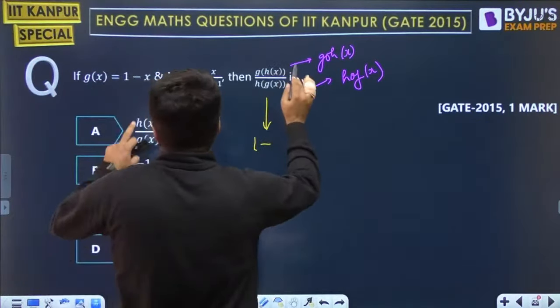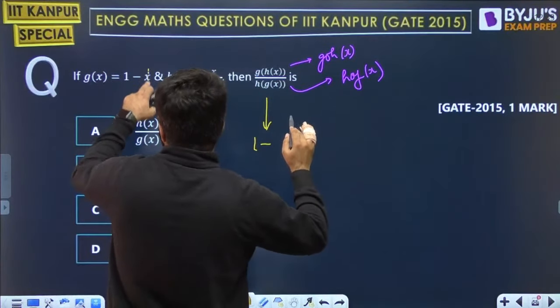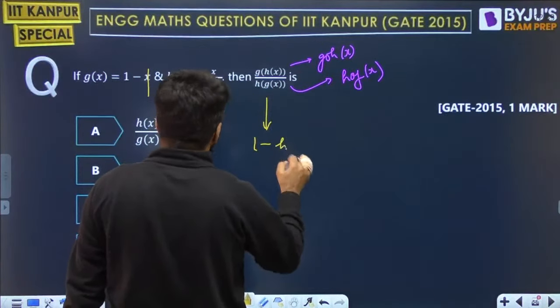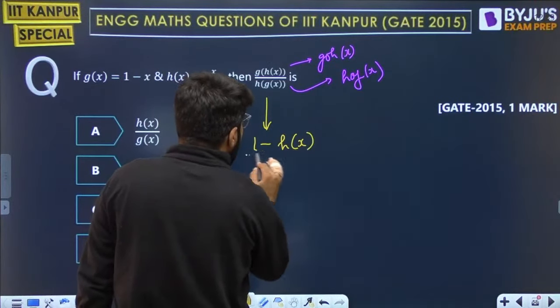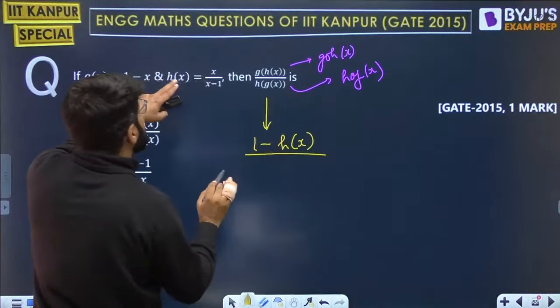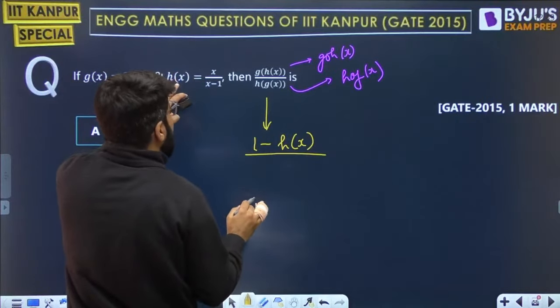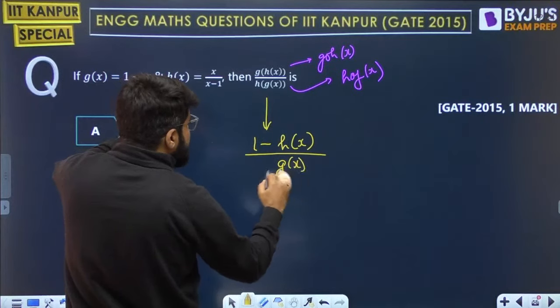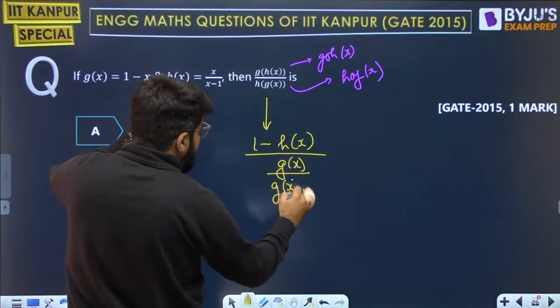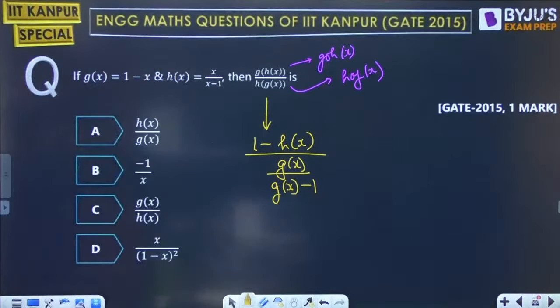So g of hx, if g of x is 1 minus x, replace x here, and it should be hx divided by h of gx. What is h of x? x upon x minus 1. In h of x, replace x by gx. So you should be getting gx divided by gx minus 1. Okay.